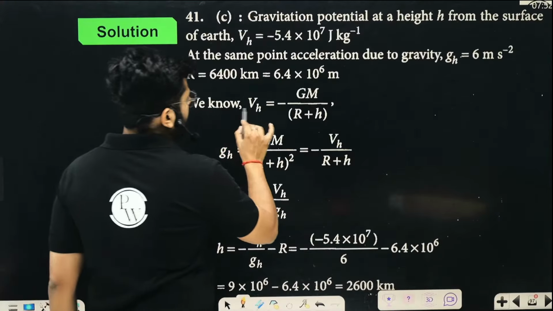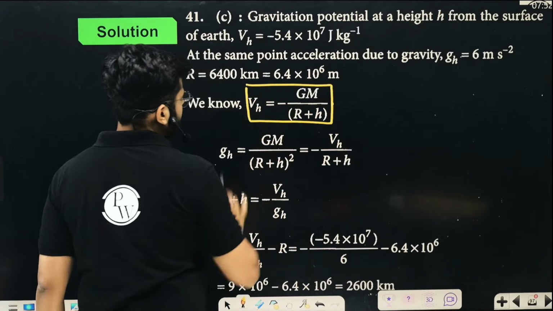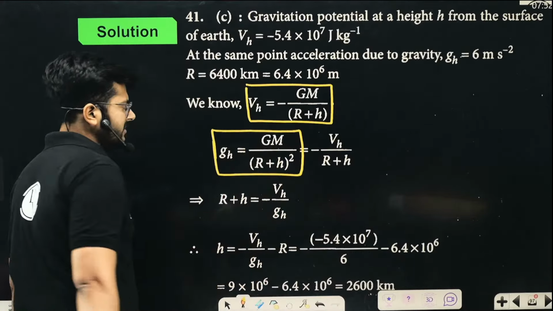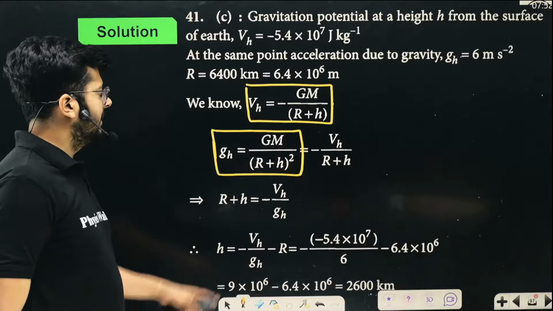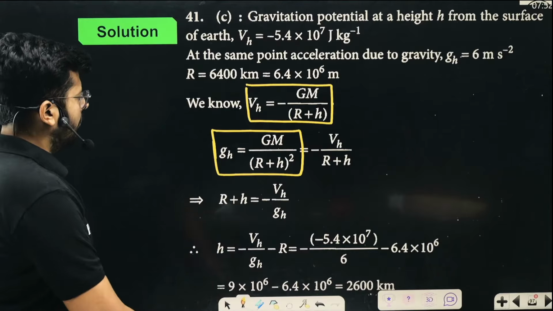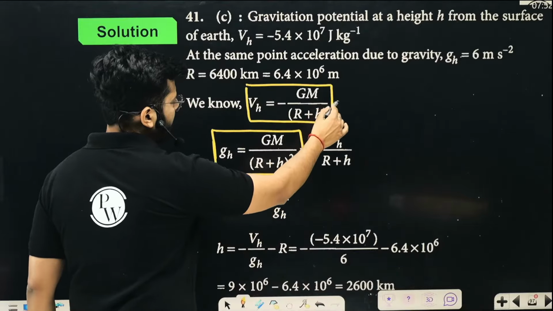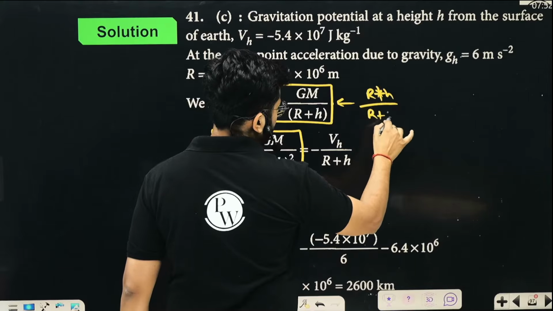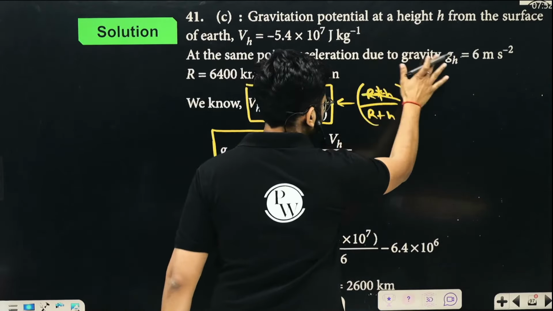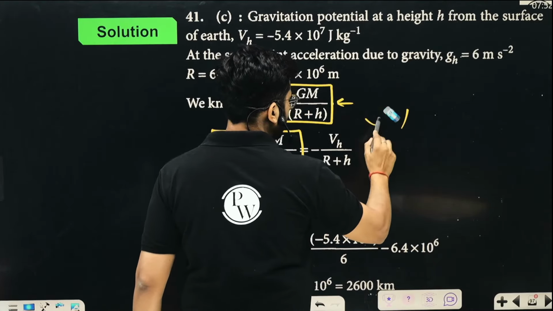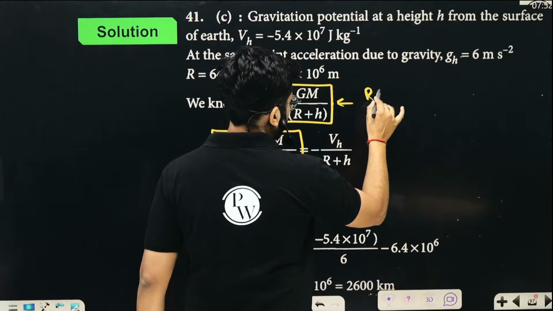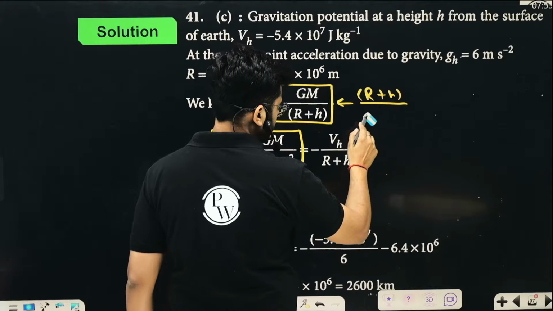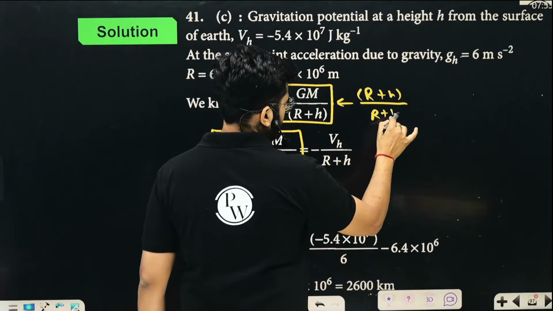So you see the value of gravitational potential is GM upon Re plus h. And the value of acceleration due to gravity with the height is GM upon (Re plus h) whole square, in terms of mass of Earth. Once you try to put it, if we multiply and divide by Re plus h, what will happen?